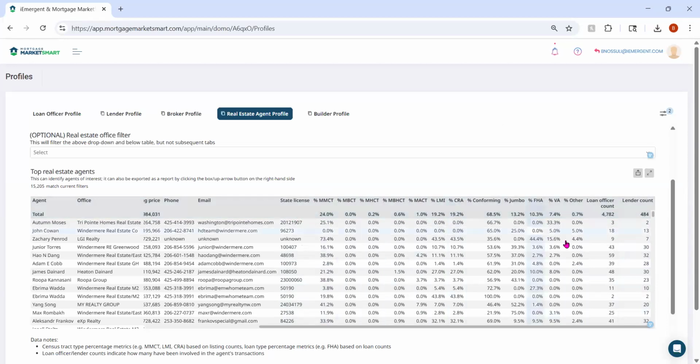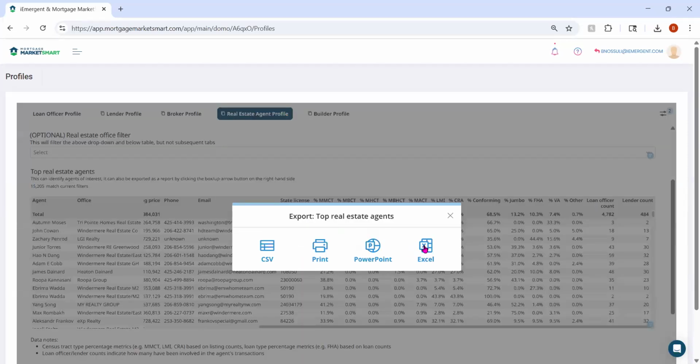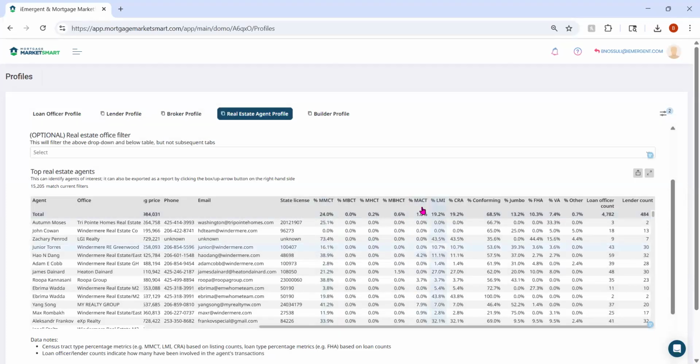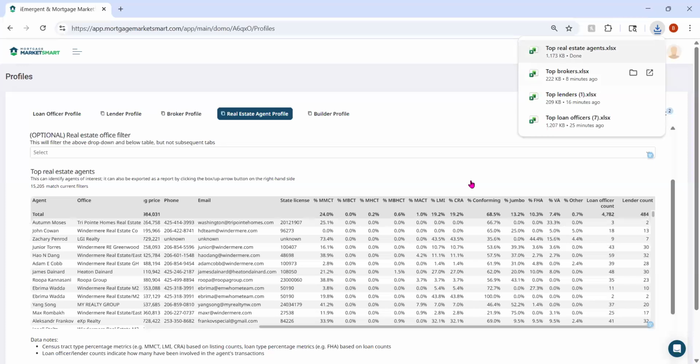At any time, you can choose to save this information by putting your cursor on the table and then clicking on this share button and clicking on Excel. Now, it's going to download, as you just saw, and it's going to open in Excel, and I'm going to show you what that table looks like. It's going to be a replica of the information you're seeing on the screen. So let me bring it over. So this is the exact same information that we just saw.